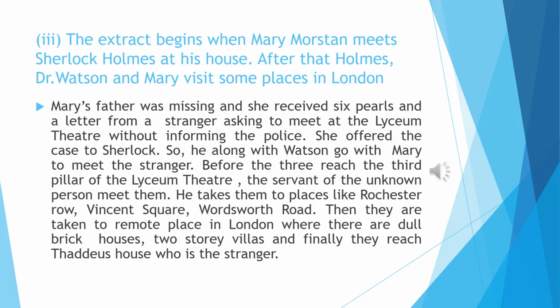He takes them to places like Roster Row, Vincent Square, Wordsworth Road. Then they are taken to a remote place in London where there are dull brick houses, 2-story villas, and finally they reach Thaddeus's house, who is the stranger.